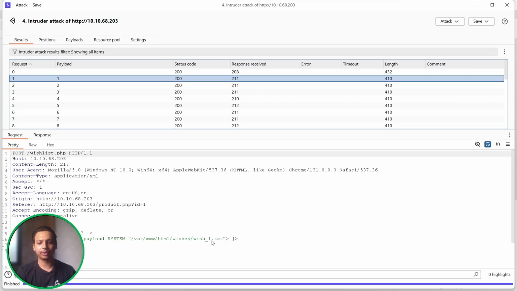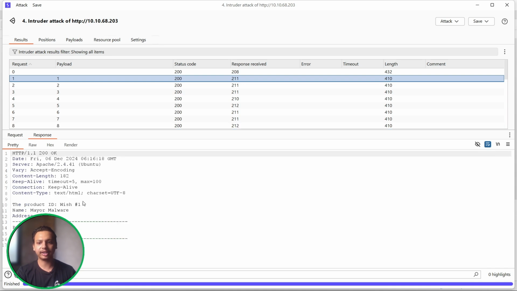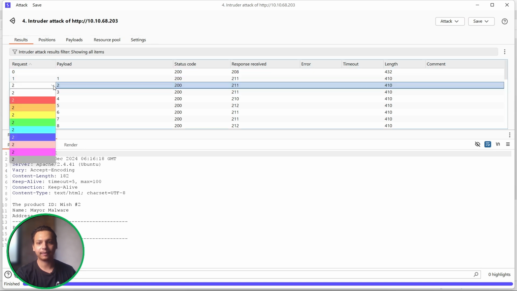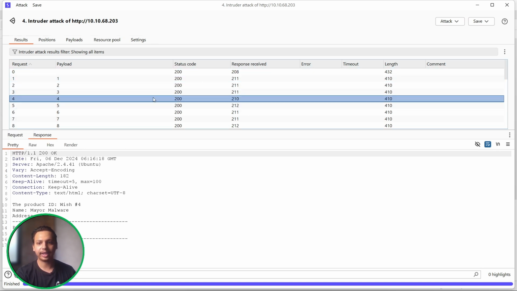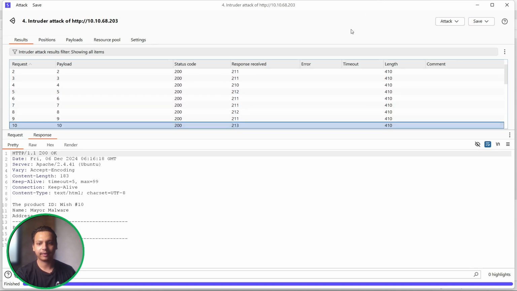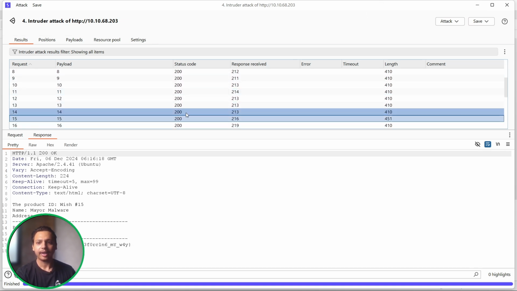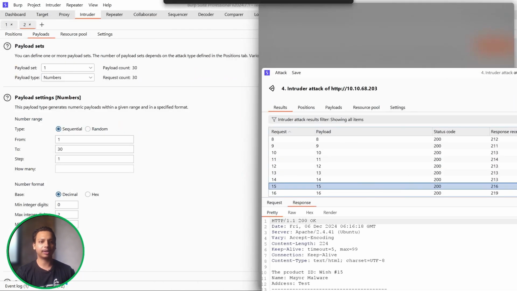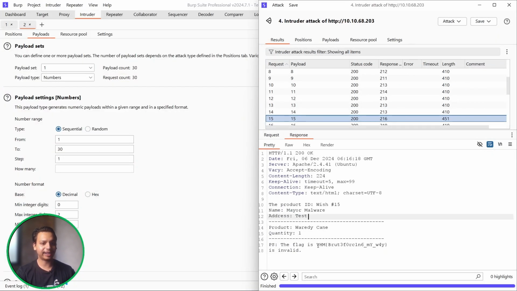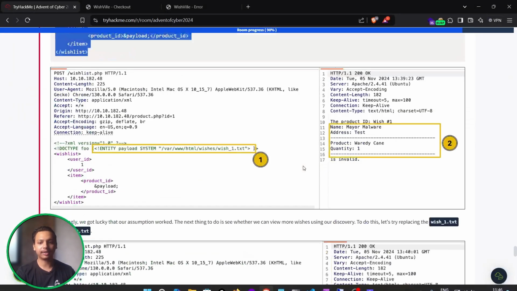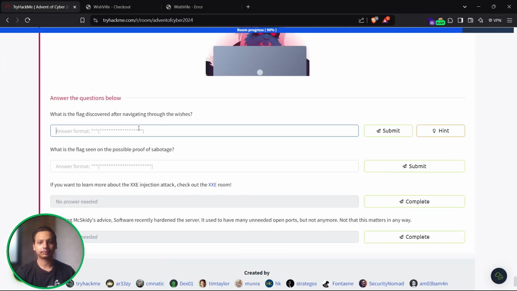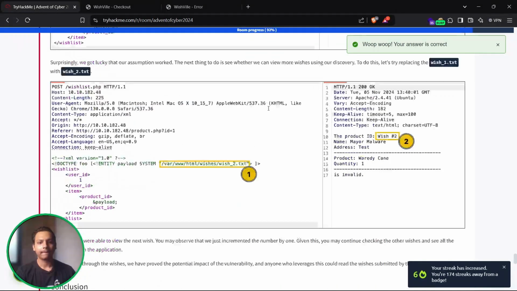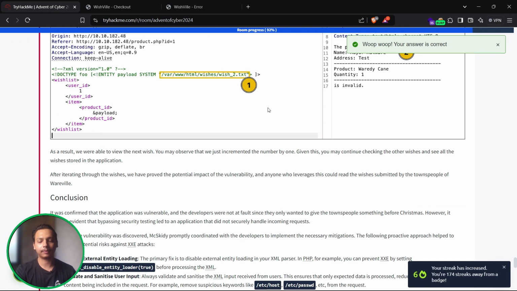Now you can see it is going to use wish1.txt, and we can see the response of everyone's wishes. The first one was Mayor Marvel test, second was about Where Kane, fourth, fifth, sixth, all are the same. Okay, in wish 15 we have got one particular flag, that is THM, brute forcing my way. So let me just copy it and paste it for our answer. Cool, let me just submit it. Now we have got our wishes with the help of the Intruder tab.